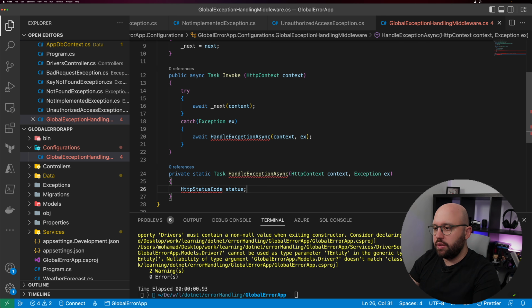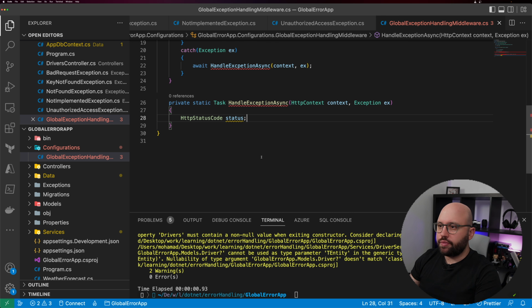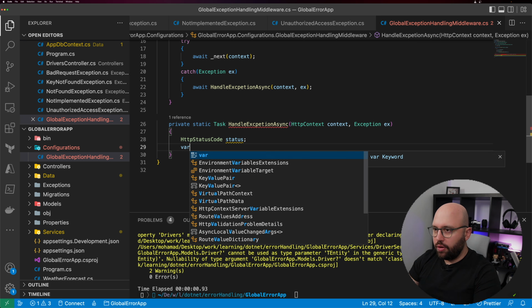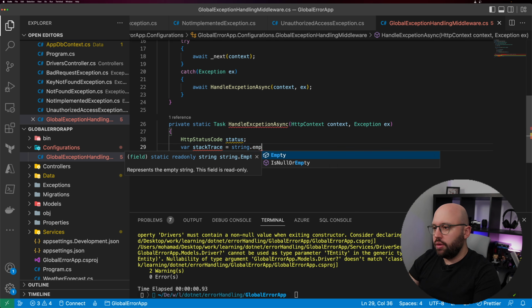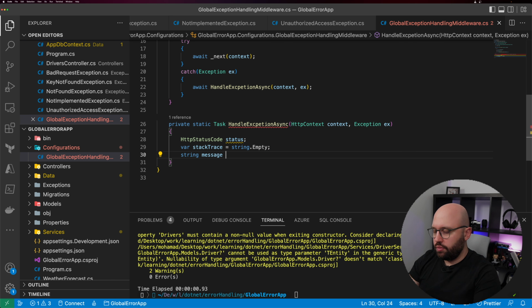We're going to put status, and let us add those references one by one. Is this the same name? Let's make sure. Okay. The next one is going to be var stackTrace, because this is really important for us to be able to get all of the error information and pass it back to the user. string.Empty, and then string message, just call it message, empty as well.